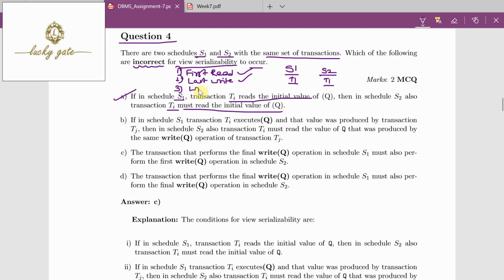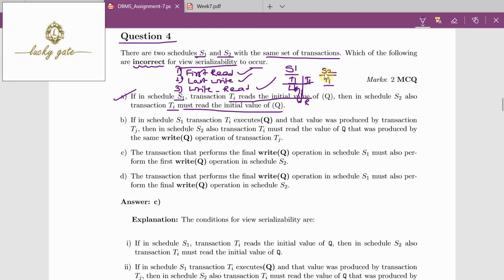And the third one is write read. What does write read mean? In a schedule S1, some transaction performs a write operation, and that write is read by some transaction T2. In schedule 1, what is T2 reading? The value written by T1.